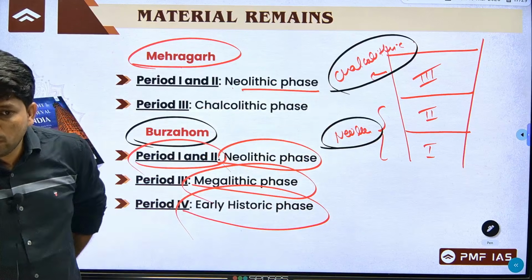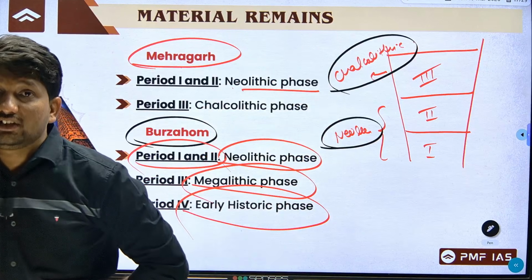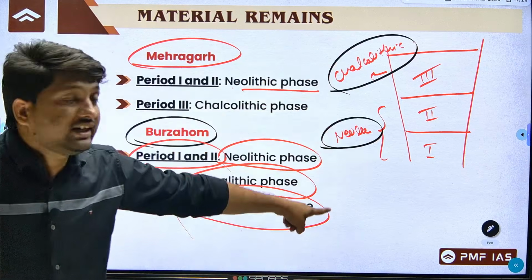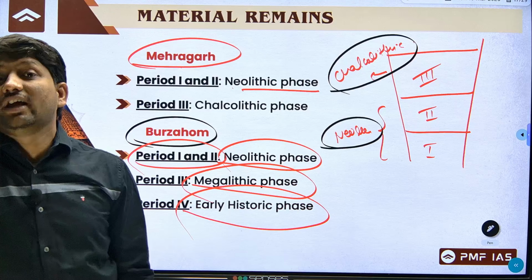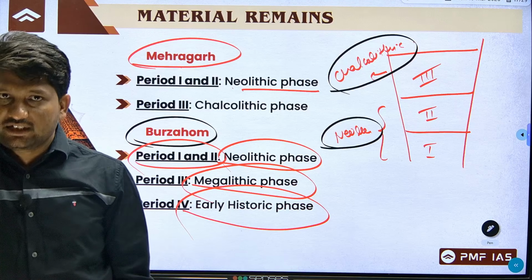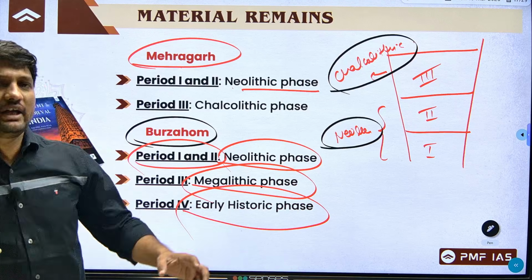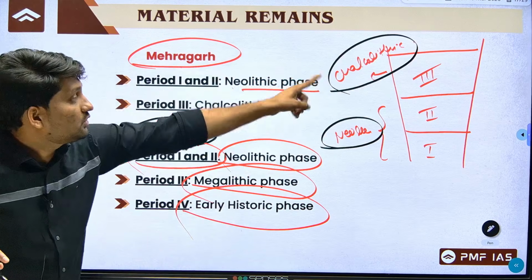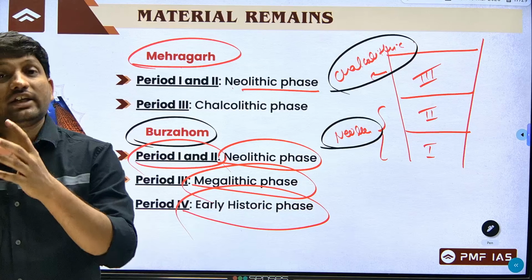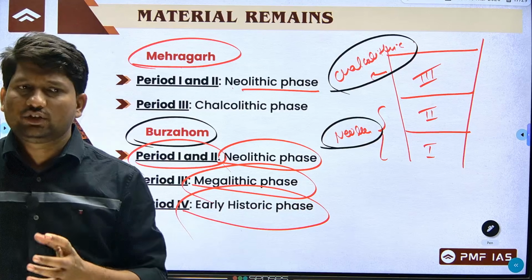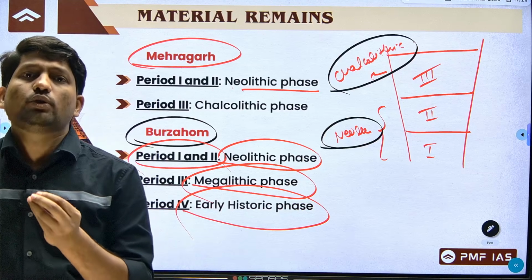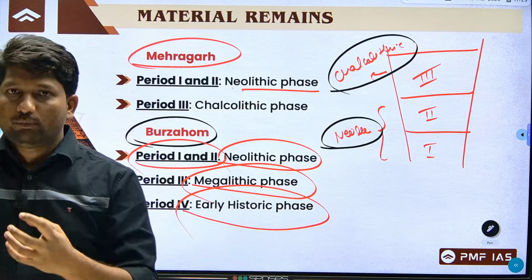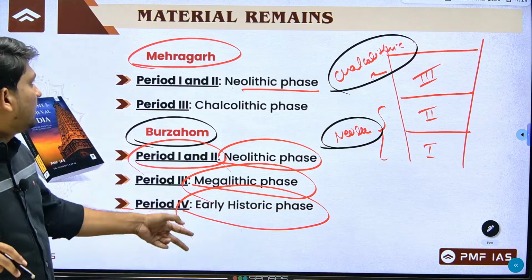So how will you understand the different cultures of a site? Only after studying the vertical excavation and not the horizontal excavation. So remember, though Mehergarh is a famous Neolithic site, it also shows Chalcolithic culture. So it was also a Chalcolithic site. A single site can show more than one culture or age at different periods of time.